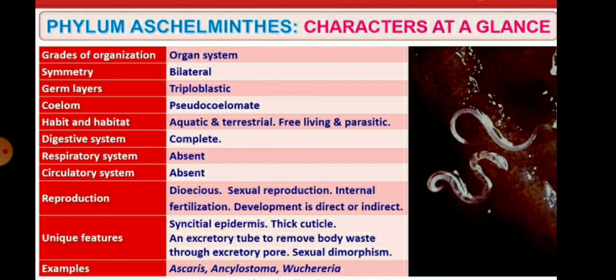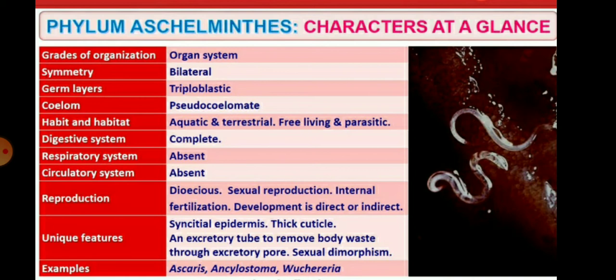The body organization is organ type, the symmetry is bilateral, and the germinal layer is triploblastic, meaning ectoderm, endoderm and the mesoderm are also present. Coelom is pseudocoelom type, and the habitat is aquatic and terrestrial, free living and parasitic. Digestive system is complete, but the respiratory and the circulatory systems are absent.